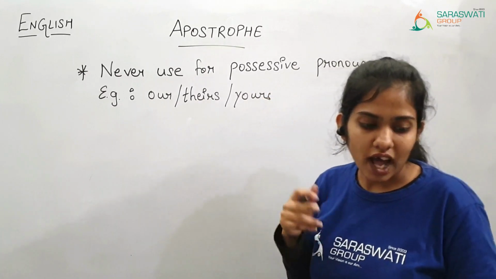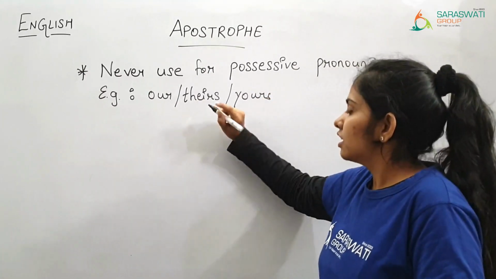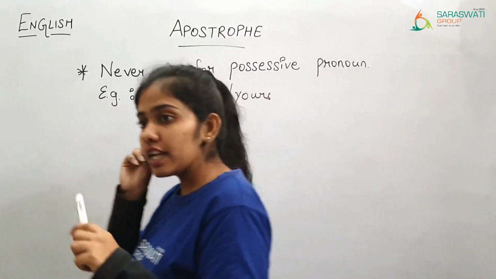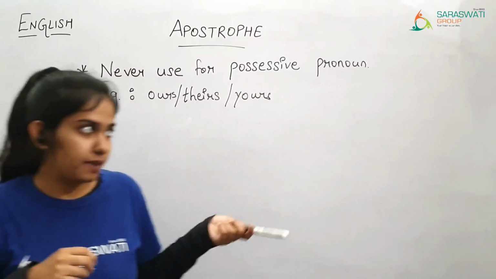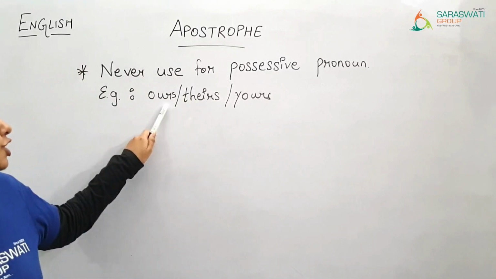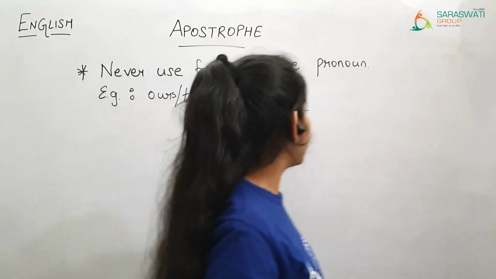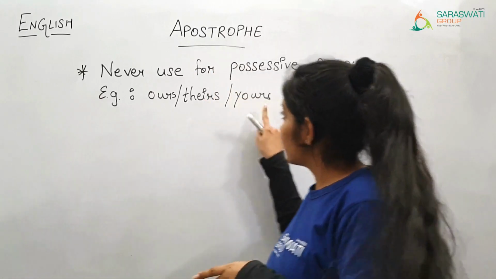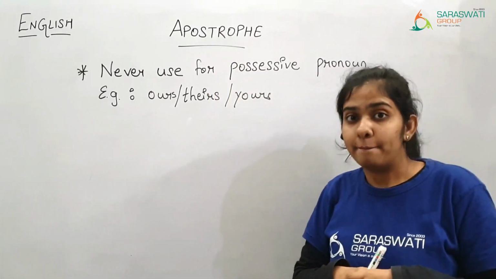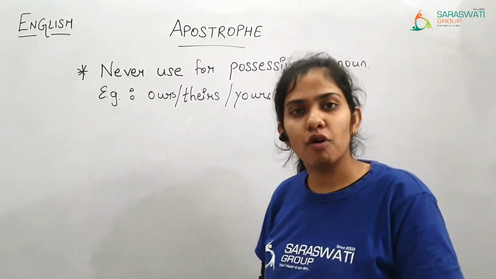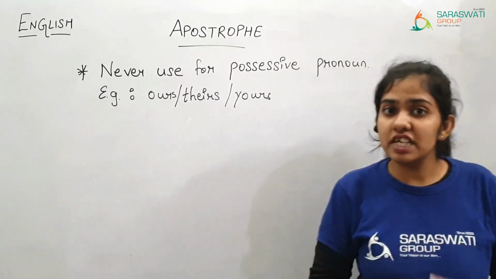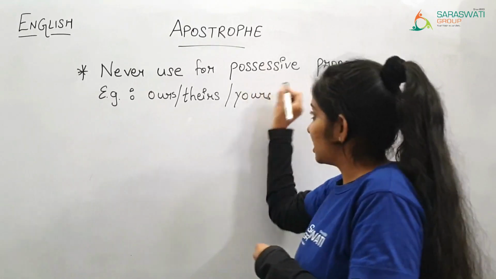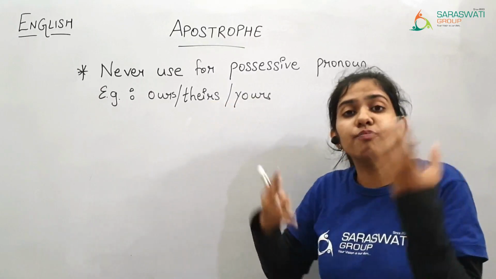Right? So for these words, you might think apostrophe and s is added, or s and then apostrophe. But here you can see that we have not used the apostrophe, we added s but we have not used the apostrophe. These words show possession, but then also we have not used the apostrophe. Why? Because these words already show some kind of possession.